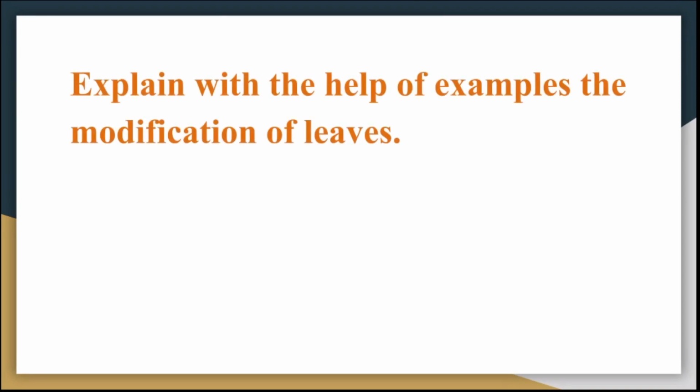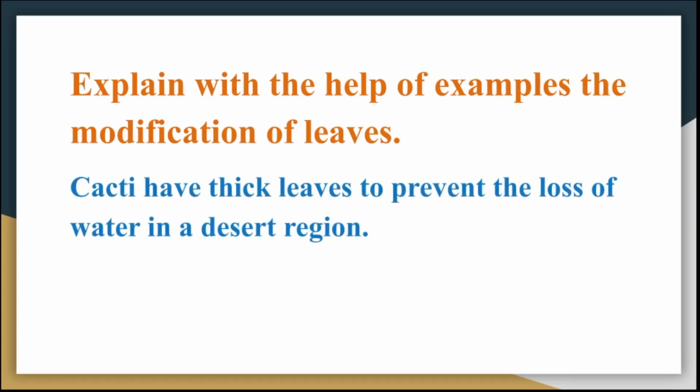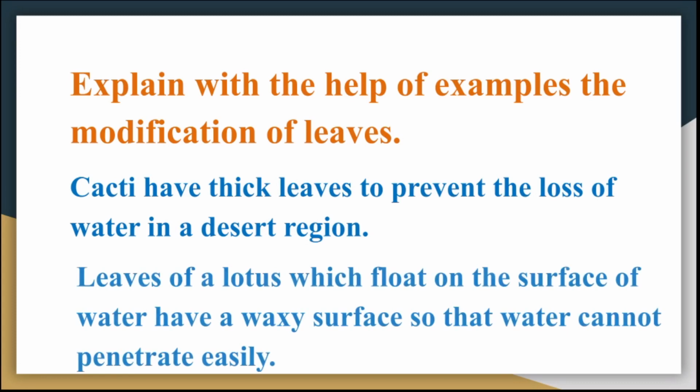Next question is, explain with the help of examples the modification of leaves. Answer is, cacti have thick leaves to prevent the loss of water in a desert region. Leaves of a lotus which float on the surface of water have a waxy surface so that water cannot penetrate easily.